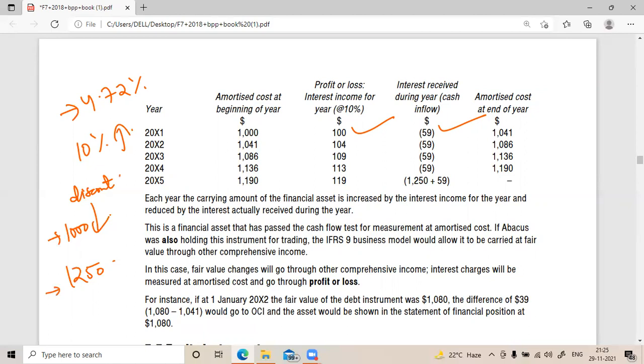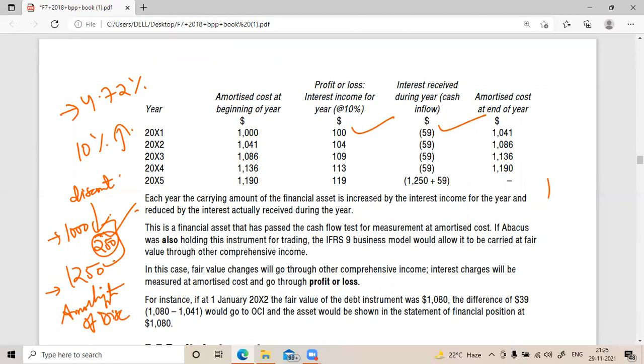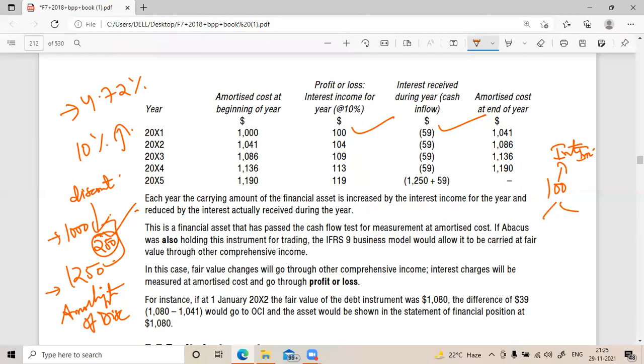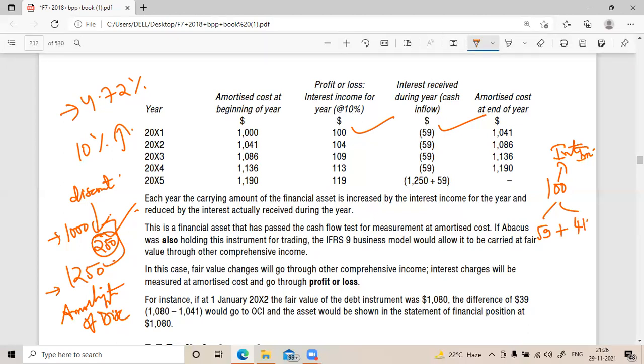The company needs to give this 250 difference also to the bondholders. This is called discount, and this discount will be amortized, the amortization of discount. So this is what they are supposed to get. This is my interest income. This is interest income for investors. Interest income is a combination of the interest paid and the amortization of discount.